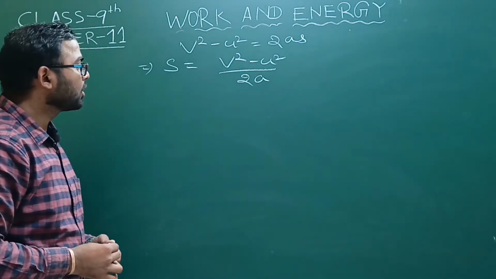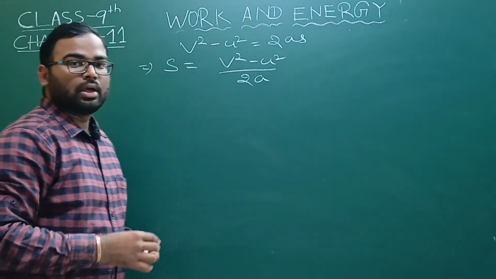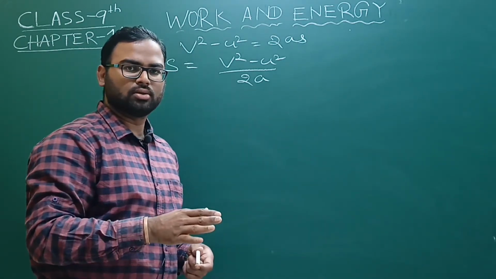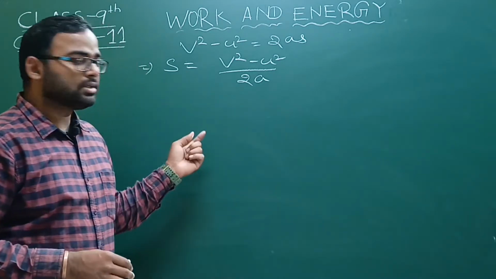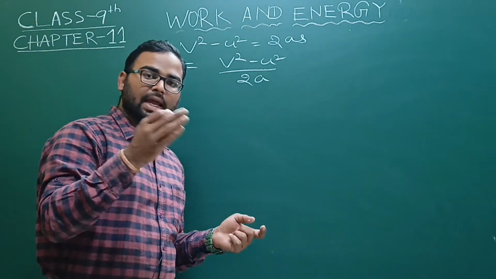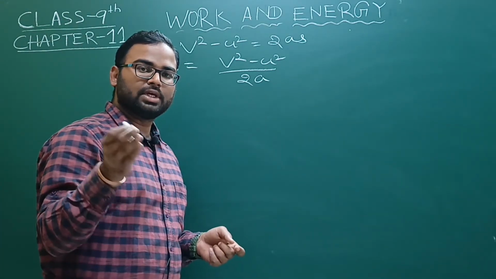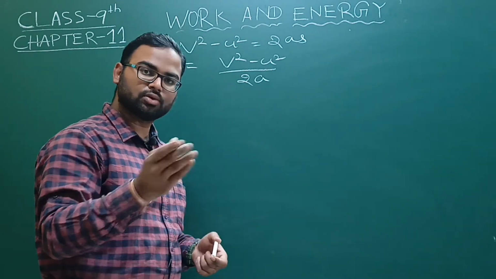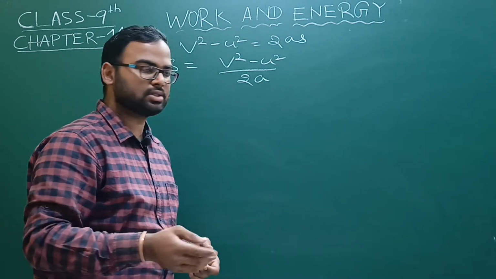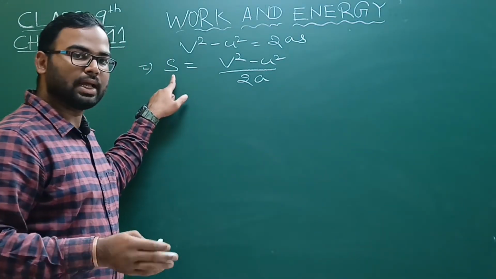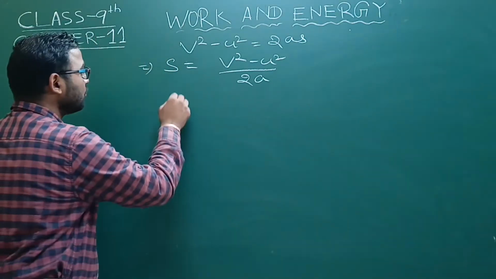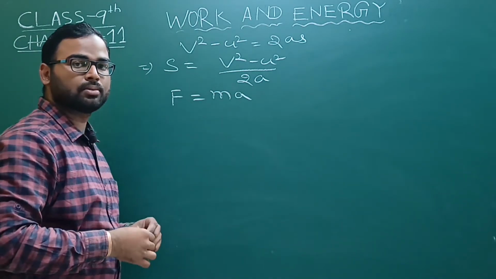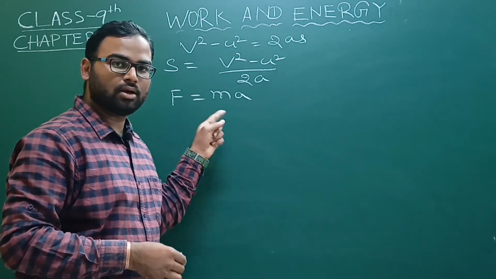Energy is equal to work done. So for energy we need force and displacement. The formula of work is force into displacement, and work is equal to energy. What is the value of force? Force is equal to mass into acceleration. This is Newton's second law.